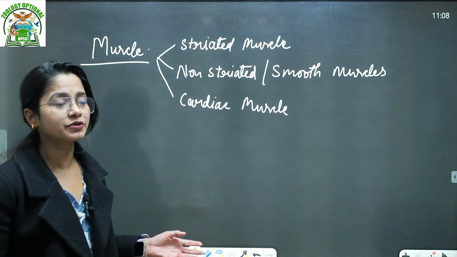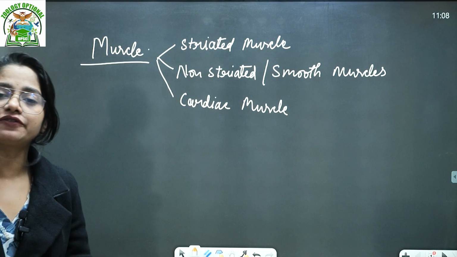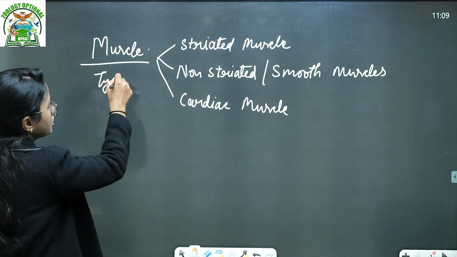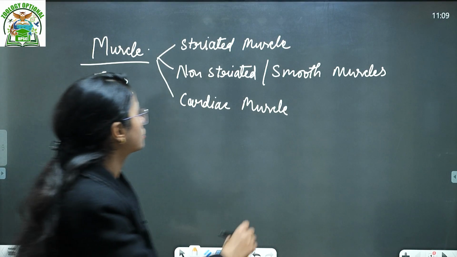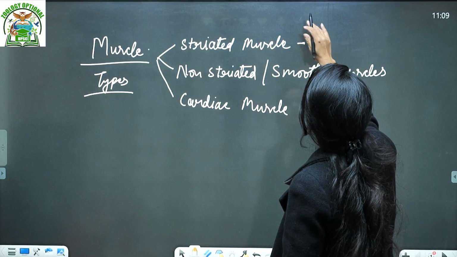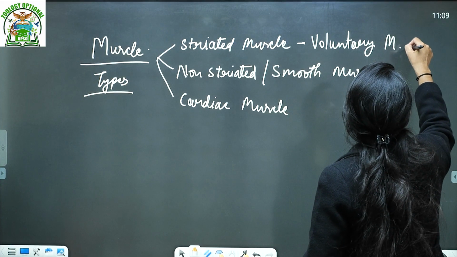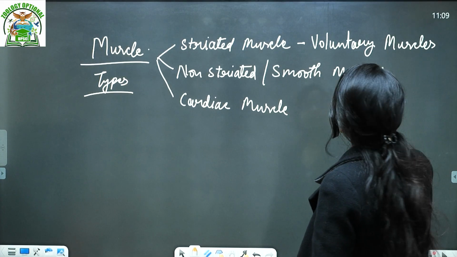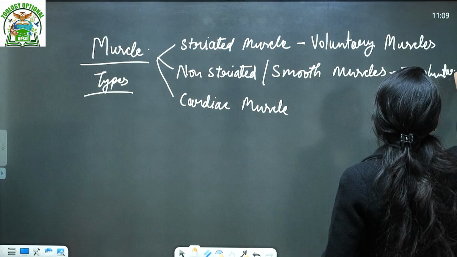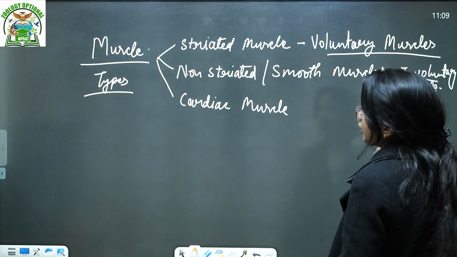Many people may get confused about what striated and non-striated mean, because when we talk about the muscles, we differentiate on the basis of their function and the structure. So if we talk in a very simple way, which you can of course relate to, striated muscles are your voluntary muscles. Remember, now we can connect better. And non-striated muscles are your involuntary muscles. On the basis of these words, voluntary and involuntary.